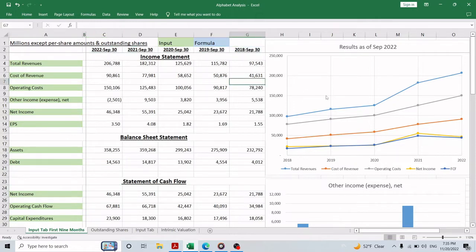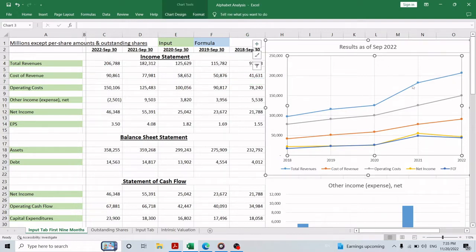And I made these graphs to clearly show the results. We can see that the revenue growth is there, and the cost of revenue and operating costs are growing naturally with the revenue, so we should be satisfied with that. But the net income and the free cash flow didn't grow as much as the revenue, especially since the expenses growth is very normal. So there must be something else causing the net income and free cash flow to go down.